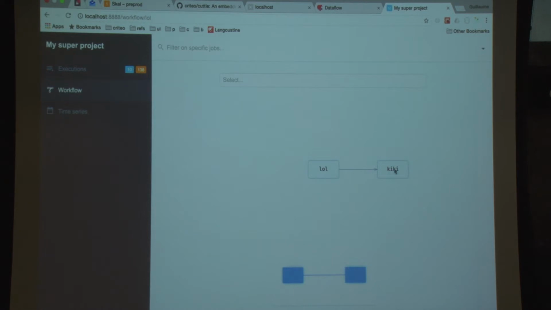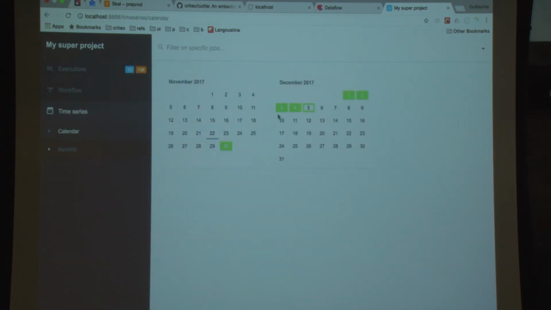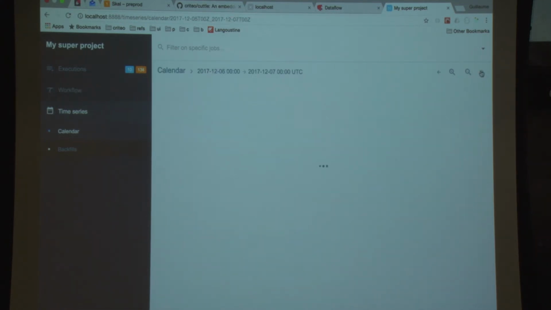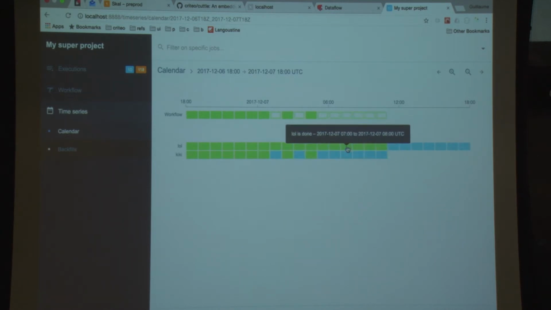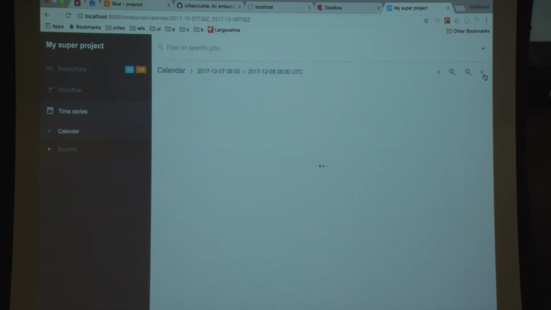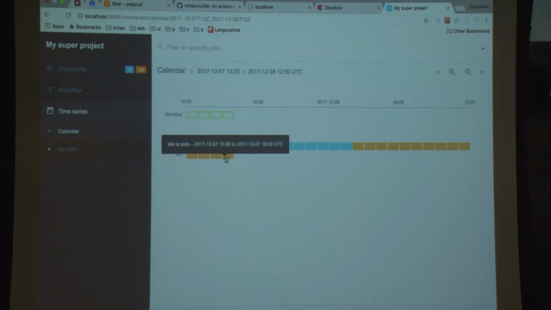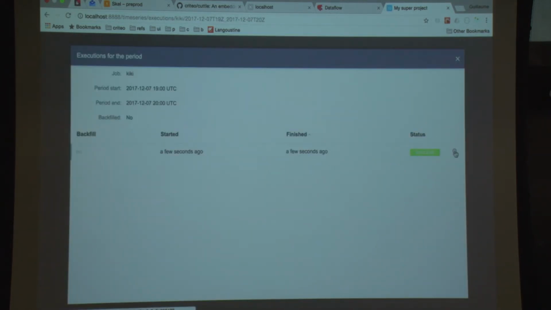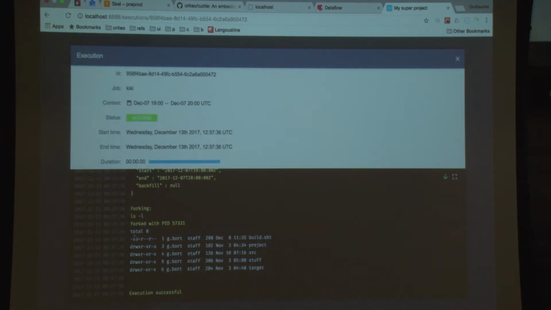So my workflow is more interesting, you see. Okay, Kiki is waiting for lol to be completed. It does some ls, so it doesn't wait for anything except its parent to be completed, so it makes some progress this way. And I can open, for example, the result of an execution, and you see I have the result of ls.